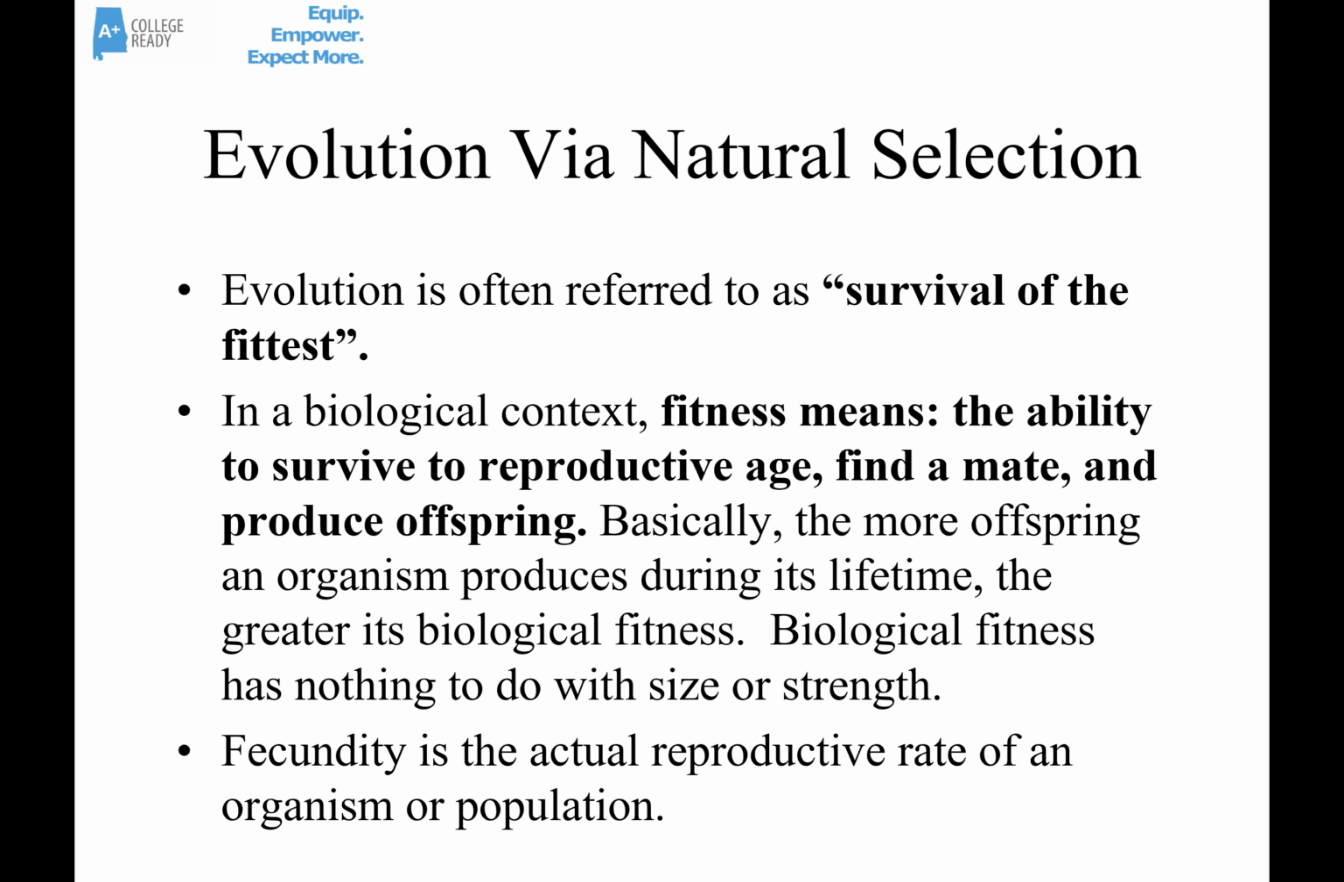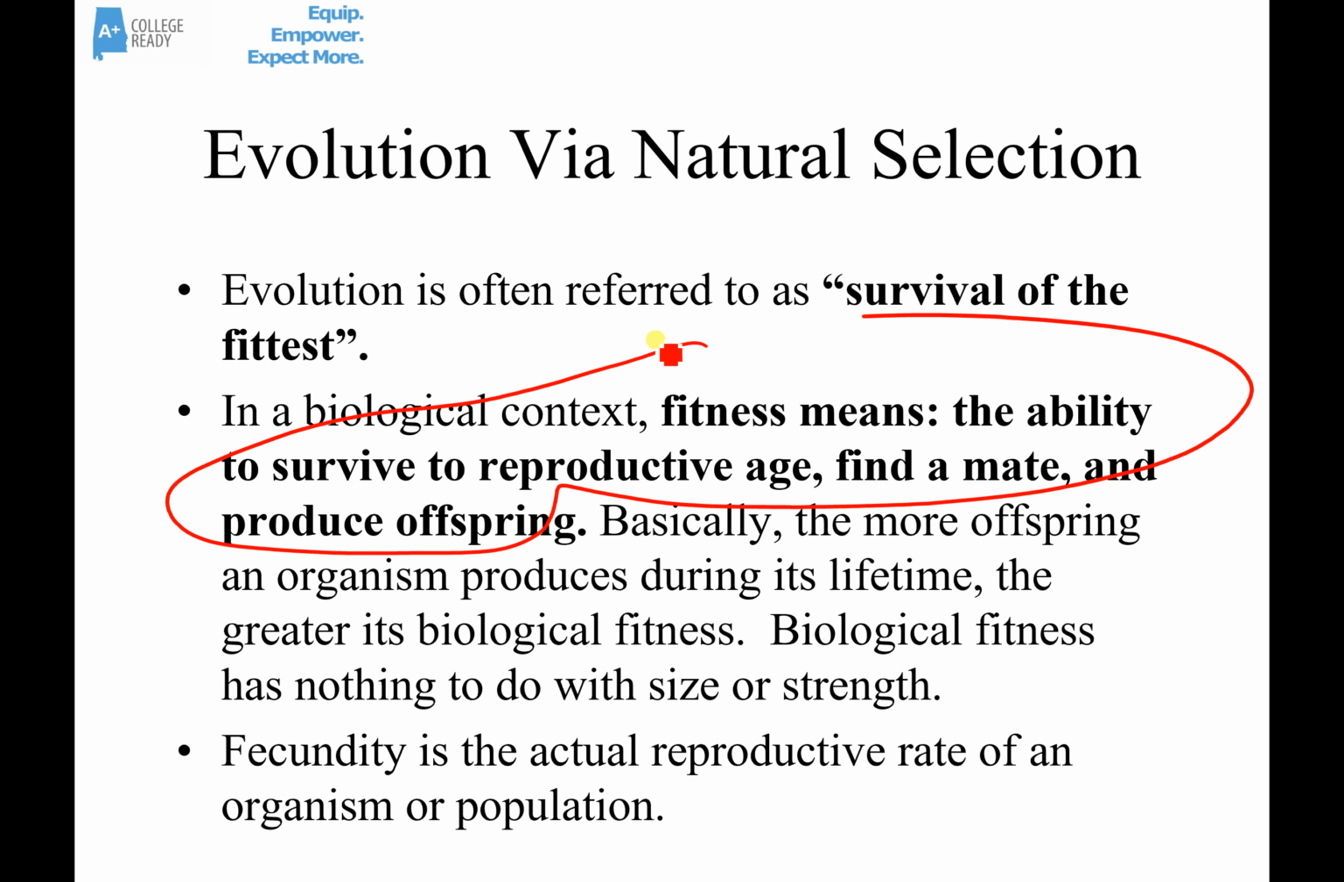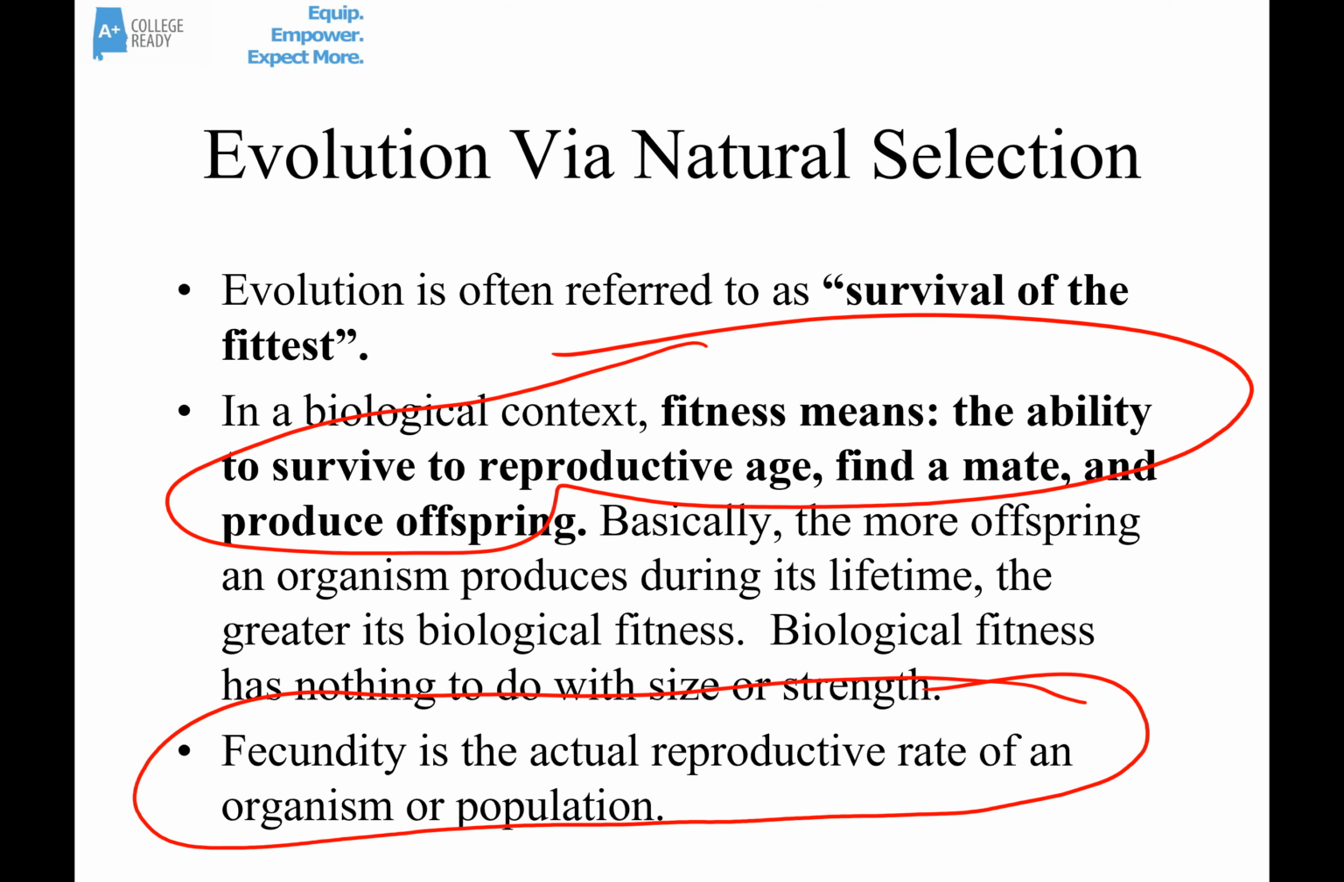Evolution is often referred to as the survival of the fittest. Fitness does not necessarily mean the strongest or the biggest or the baddest. In a biological context, fitness means the ability to survive to reproductive age, get a mate, and produce offspring. It's about reproduction. Organisms that are the most fit have the most babies and therefore pass on the most genes. You might also hear the word fecundity used to refer to the reproductive rate.